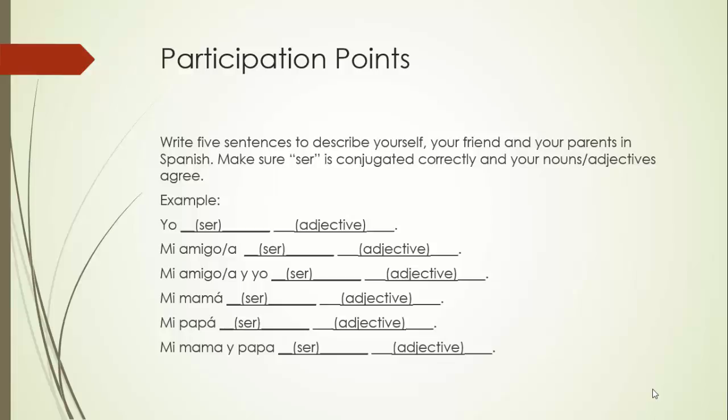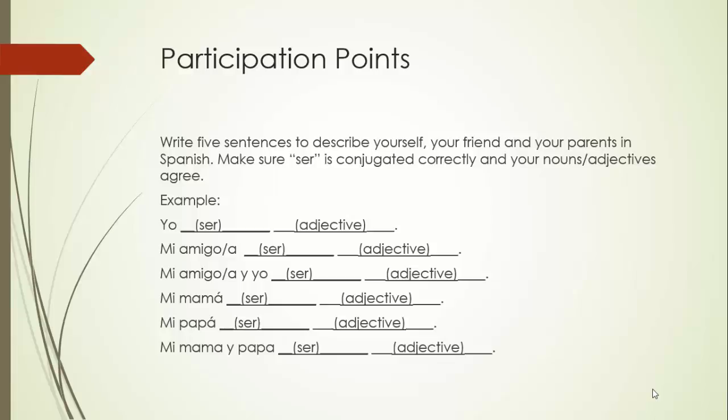What if I wanted to say, yo soy introvertido? Can I, as a girl, say, yo soy introvertido? No. Ladies would have to change the O to an A. Yo soy introvertida.